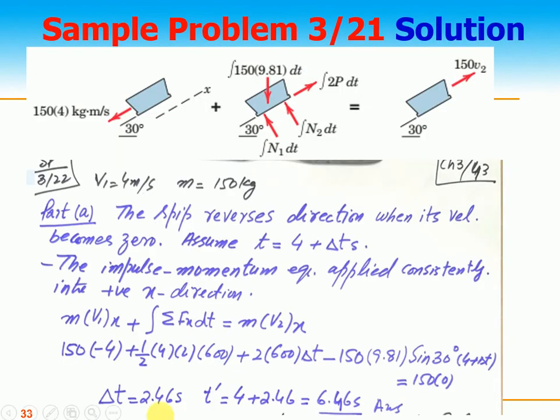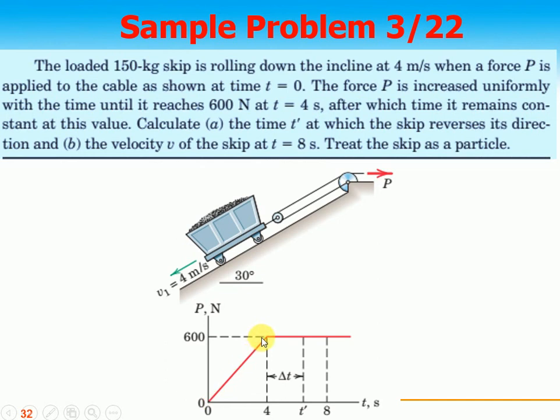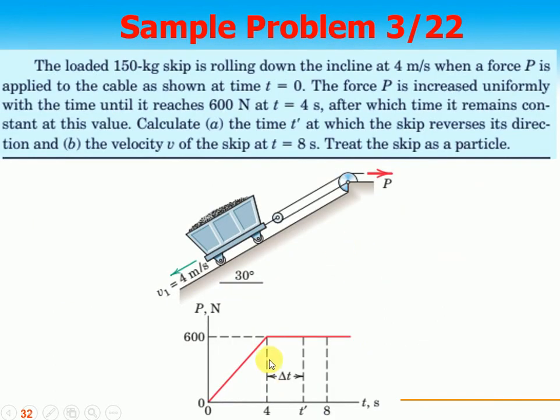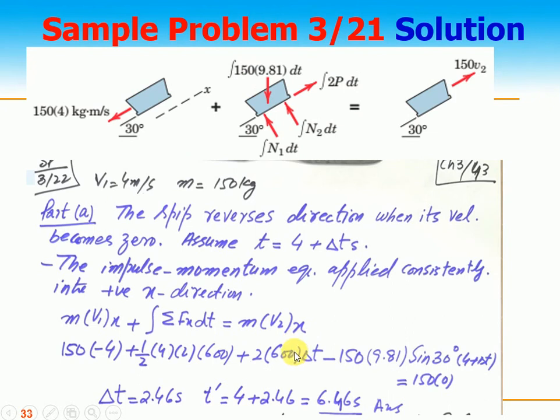So this I have written half 4 2, because the area under this is impulse, half base into altitude, right? Because of the force, this one is from 200 to 600, which is basically after this. That is delta t. I don't know for how much period of time. Minus 159.81 sine of 30, that is because of weight, which is 4 plus delta t is equal to 150 times 0, because acceleration is 0.